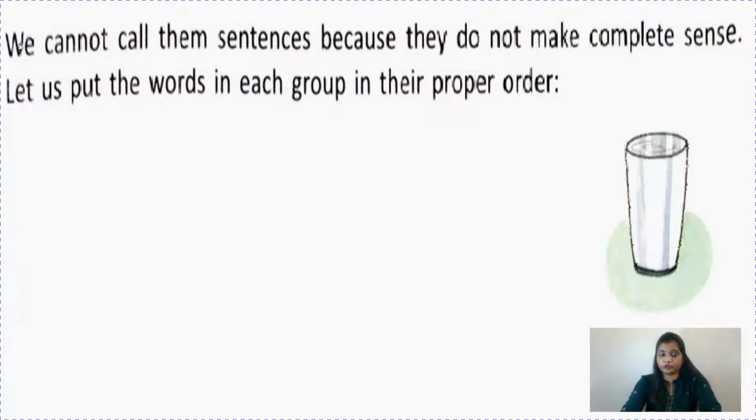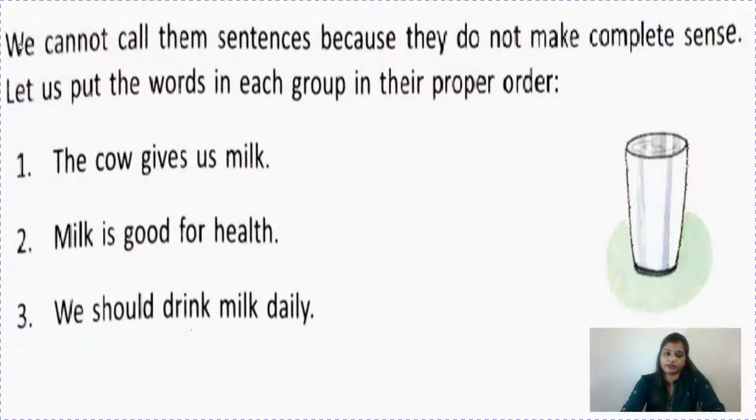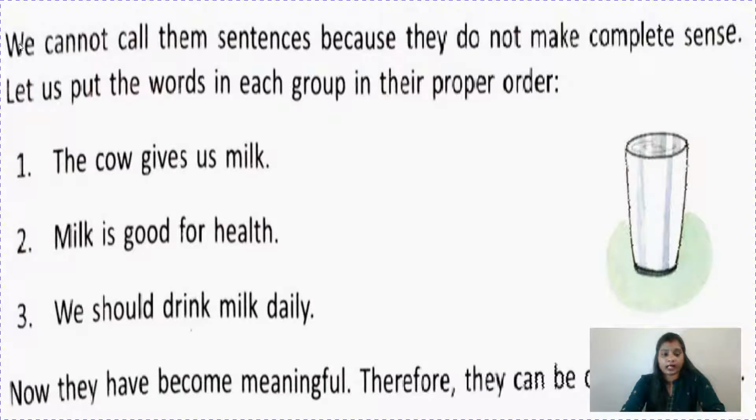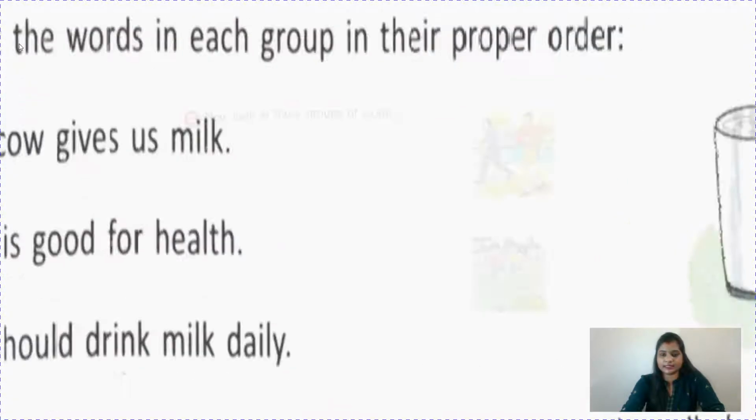So now what you have to do, let us put the words in each group in their proper order. The first one was not arranged, so we can arrange it like this: The cow gives us milk. Milk is good for health. We should drink milk daily. Now they have become meaningful. Therefore, they can be called sentences.